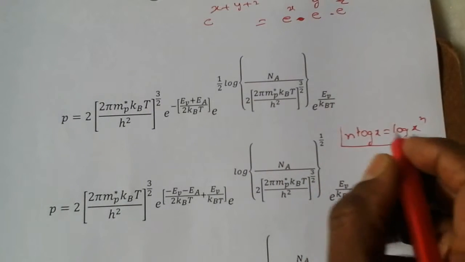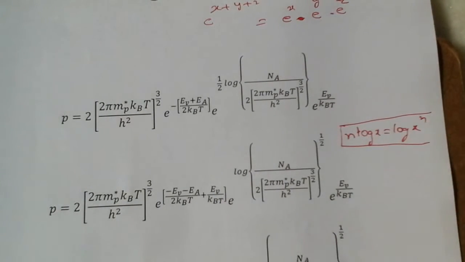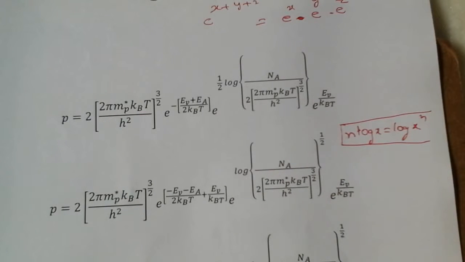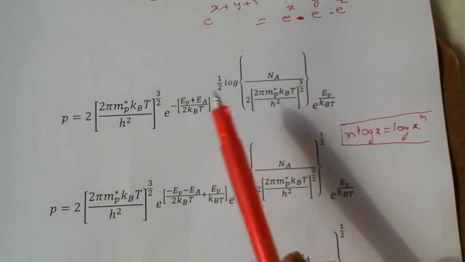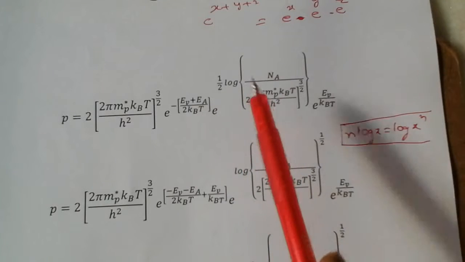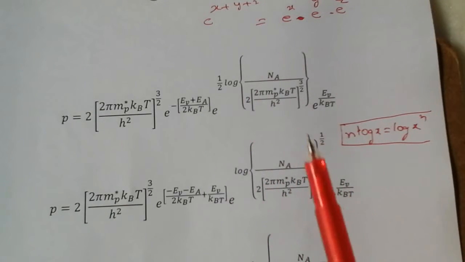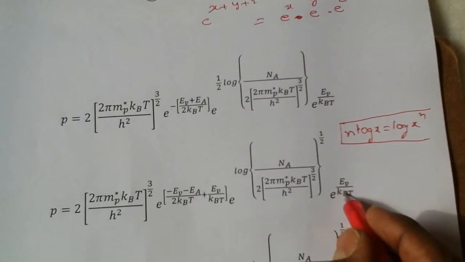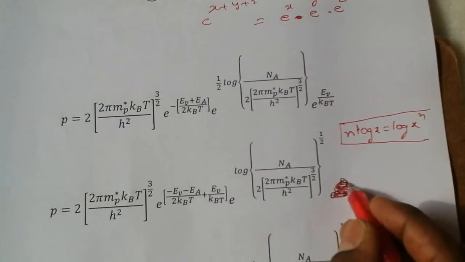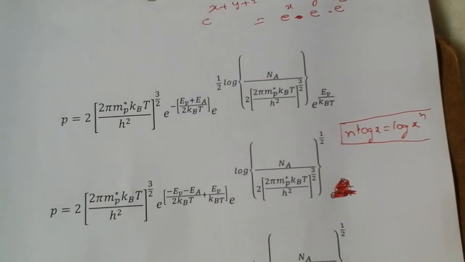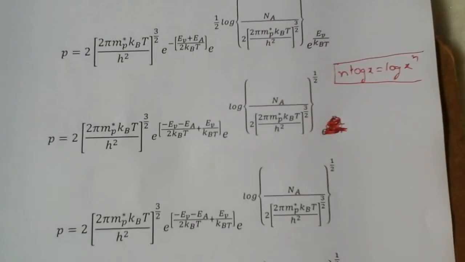According to this formula, n into log x, we write log x to the power of n. This is not there, I forgot to tell you, it's already written. Now come to see here.